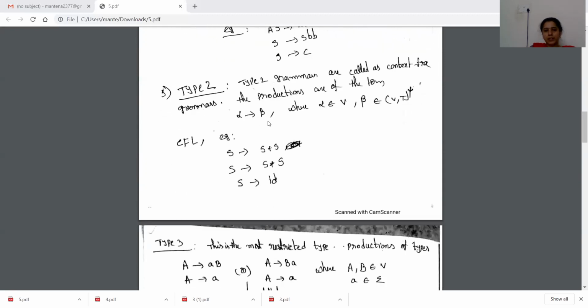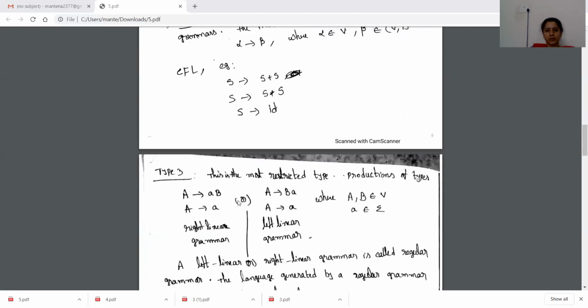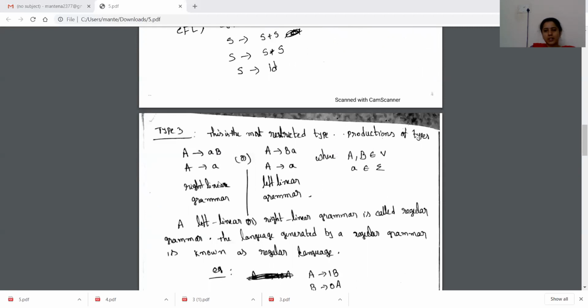Type 2 grammars are context-free grammars. We have already seen this: alpha to beta form, where alpha is a single non-terminal and beta is from the set of terminals and non-terminals. And type 3 is regular grammar. There are two types of regular grammars: one is right linear grammar, another is left linear grammar.